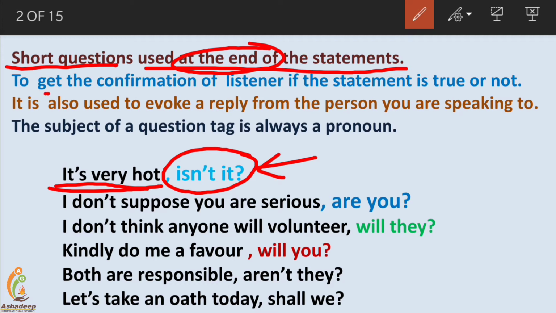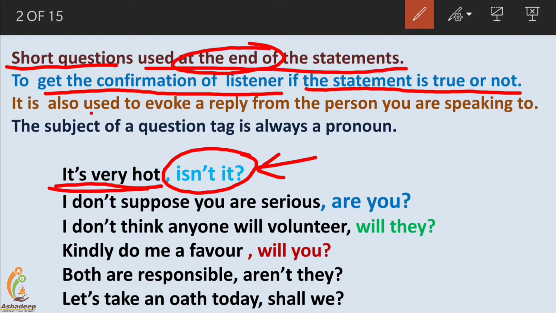It is to get the confirmation of the listener if the statement is true or not. It's very hot, isn't it? This question tag is to get the confirmation of the listener whether he agrees with the statement or not. Isn't it? Does he agree that it's very hot?